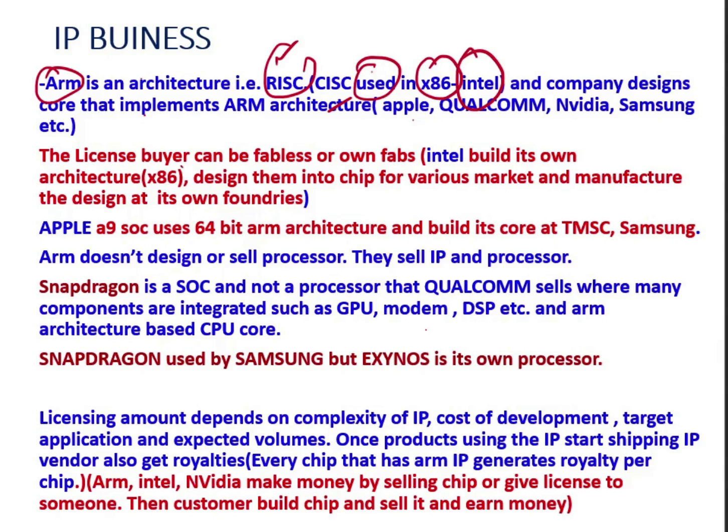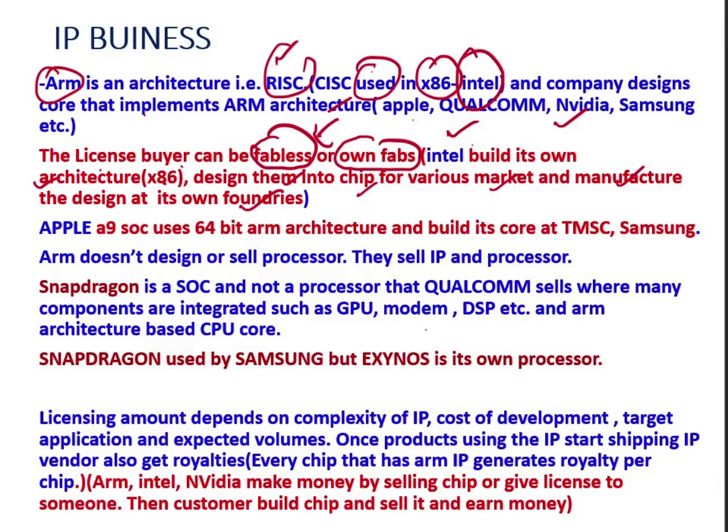The license buyer can be fabless. The one who is buying the license either has their own fab, or does not have their own fab. For example, Intel has its own fabrication lab. It builds its own architecture, designs that architecture into chips for various markets, and manufactures that design at its own foundries.